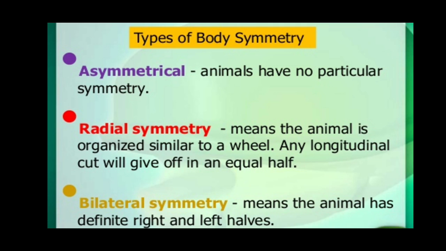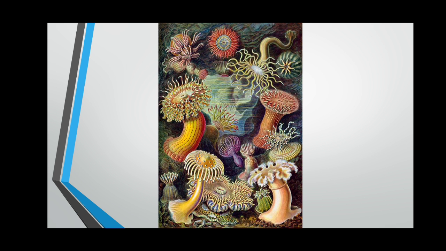And examples of grade Radiata are sea anemone or jellyfish, which can be cut into two equal halves vertically in any plane. The organisms which have been shown in this slide have a radial symmetry.